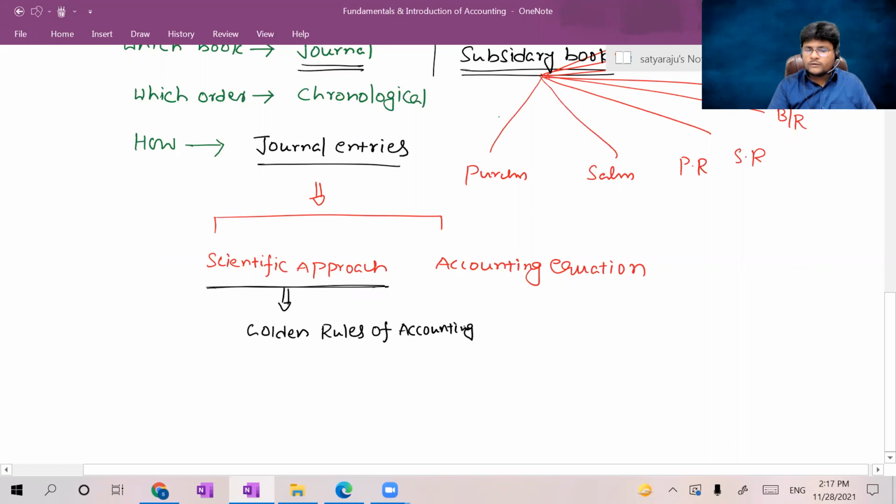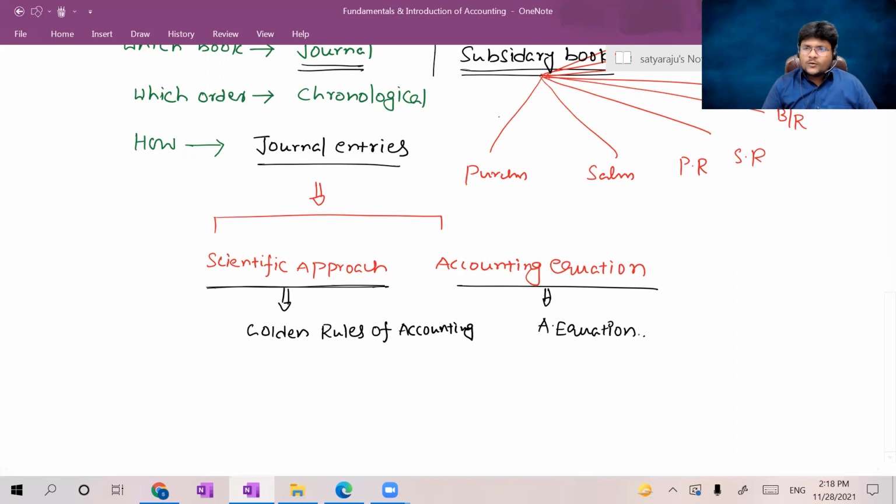By applying golden rules of accounting, if we can pass the journal entries, that approach is known as the scientific approach. Coming to the accounting equation approach, here the word itself says we pass the journal entries based on the accounting equation, with respect to the transaction and event. So that is known as the accounting equation approach.